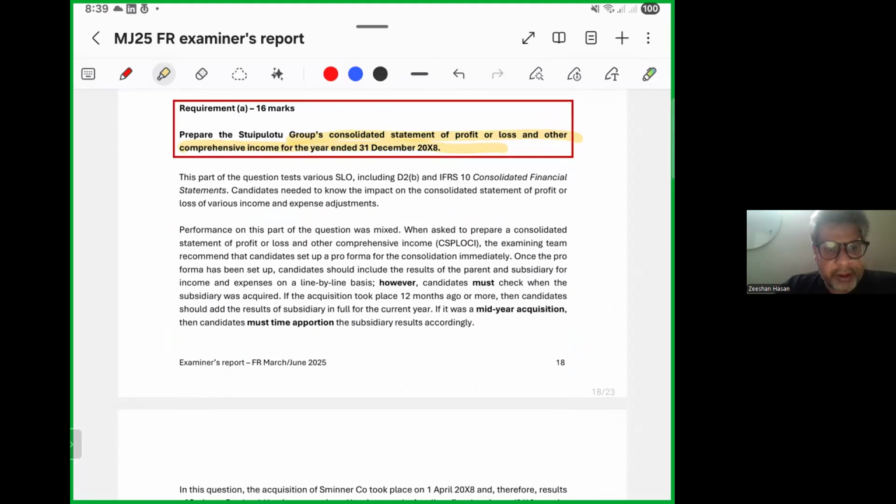When asked to prepare a consolidated statement of profit or loss and other comprehensive income, the examining team recommended that candidates set up a pro forma for the consolidation immediately. Once the pro forma has been set up, candidates should include the results of the parent and subsidiary for income and expenses on a line by line basis. However, candidates must check when the subsidiary was acquired. If the acquisition took place 12 months ago or more, then candidates should add the results of the subsidiary in full for the current year. Here, it was a mid-year acquisition.